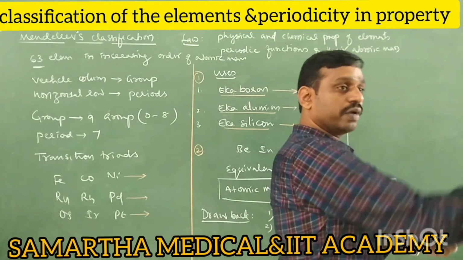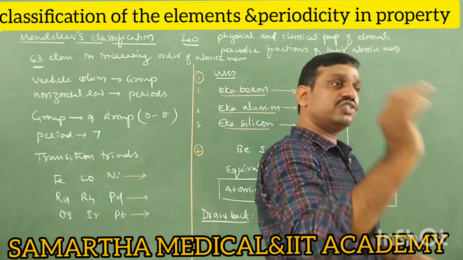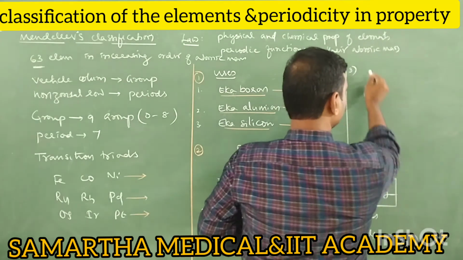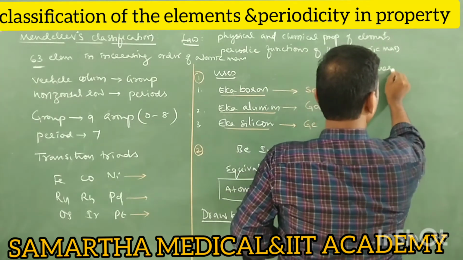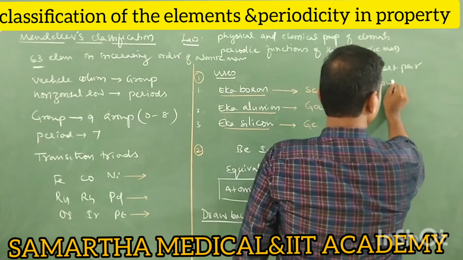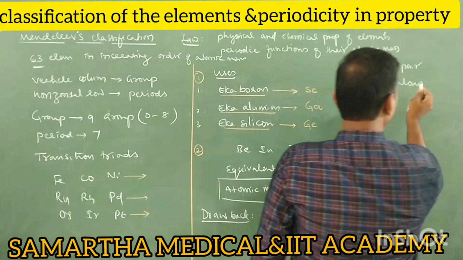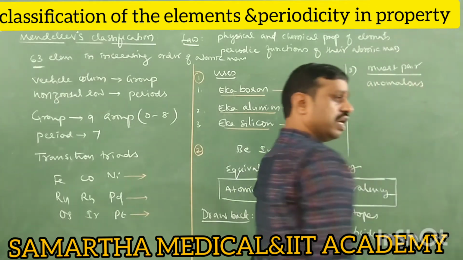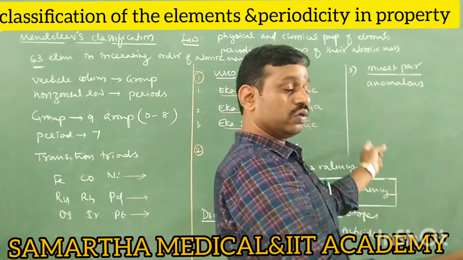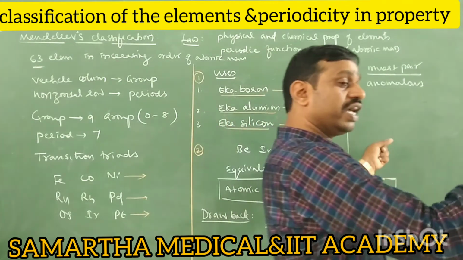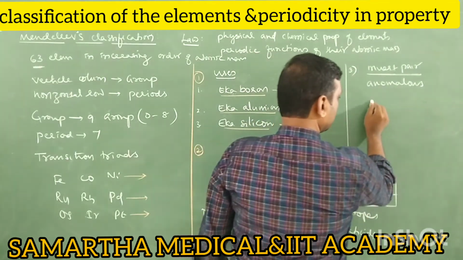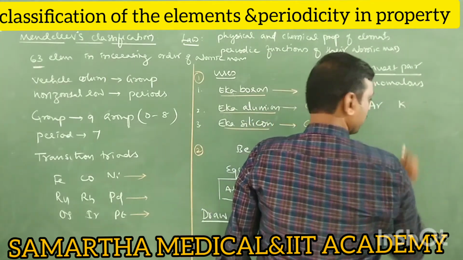But unknowingly, in his classification, there are some elements having more atomic mass that came first, then low atomic mass. Such elements are called inverted pair or anomalous pair. So what are inverted pairs? The elements where high atomic mass comes first, then low atomic mass. For example, argon and potassium, the best example.